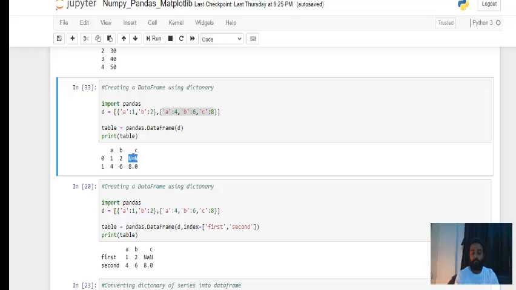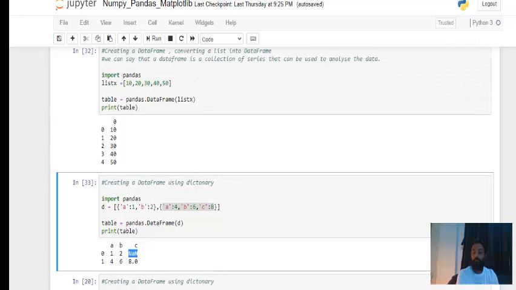Okay, same thing I did here. So this is actually a data frame, and you can see the definition. You can say the data frame is a collection of series that can be used to analyze the data.